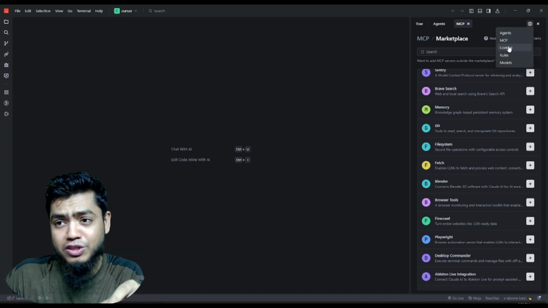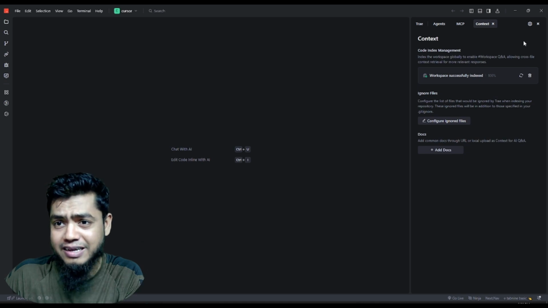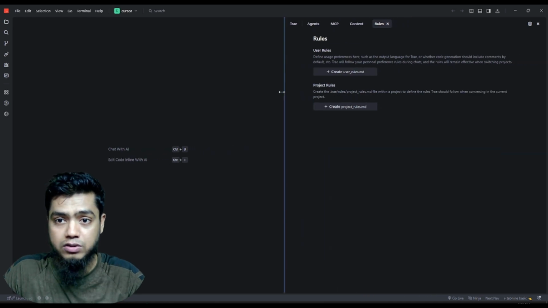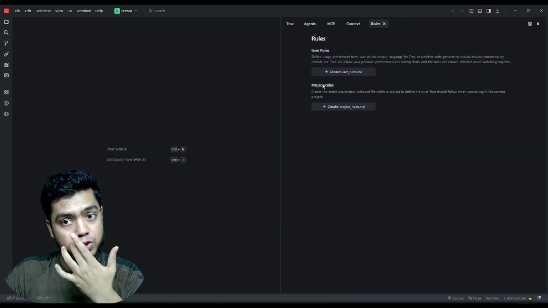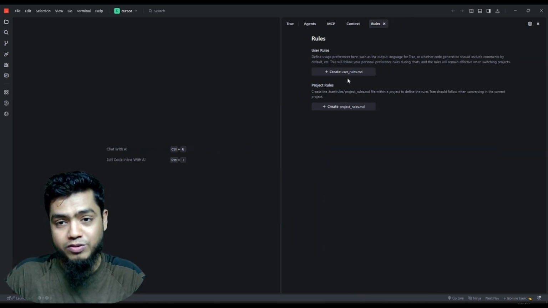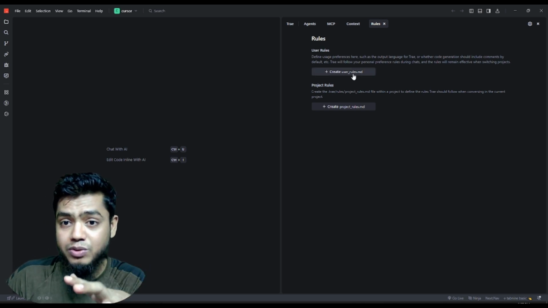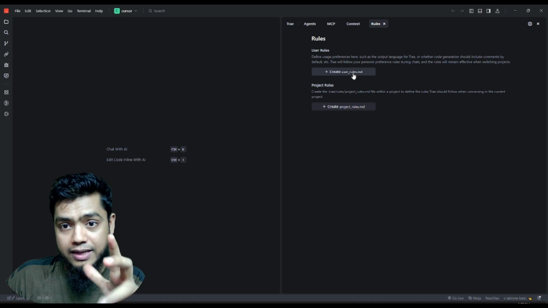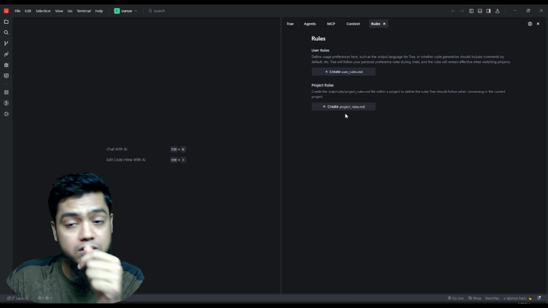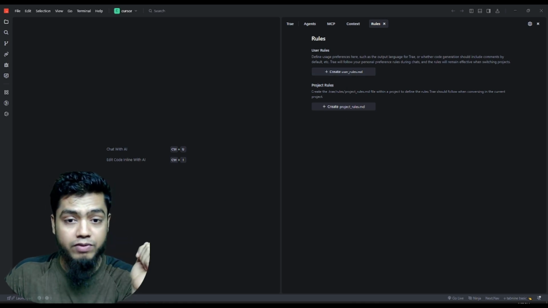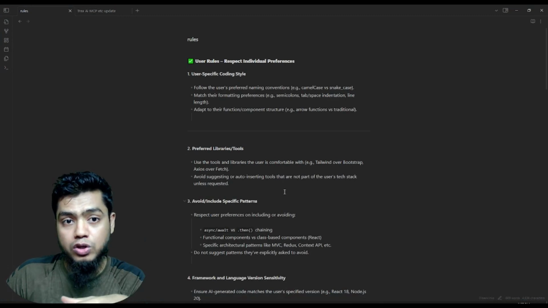And the context, I already talked about that. Let's talk about the rules section. Lots of people ask what the rules are. In here there are two kinds of rules: user rules and project rules. What is the user rule?